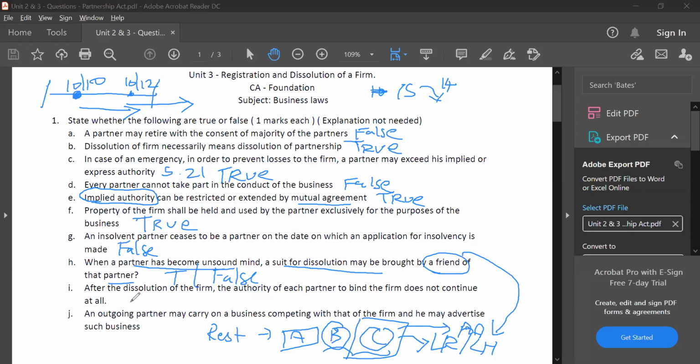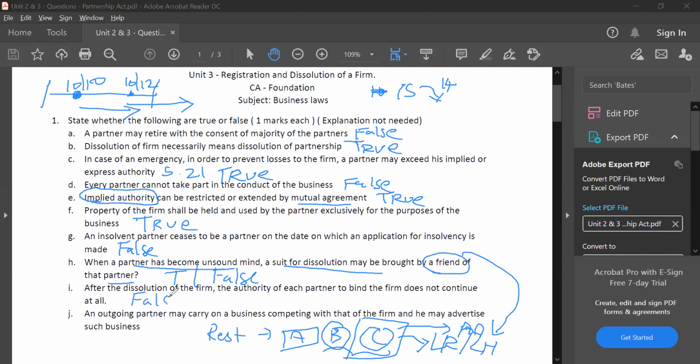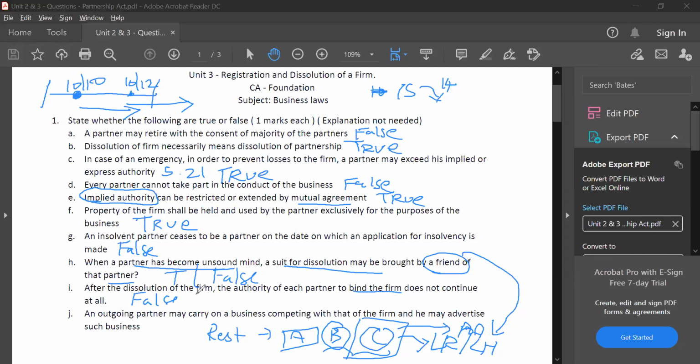After the dissolution of the firm, the authority of each partner to bind the firm does not continue at all. Answer. False. Answer is false. Obviously, because after dissolution of the firm, the authority to bind each partner does not continue at all. It does continue. If you see the provision, it continues until winding up. It continues until winding up. So follow very carefully, guys.